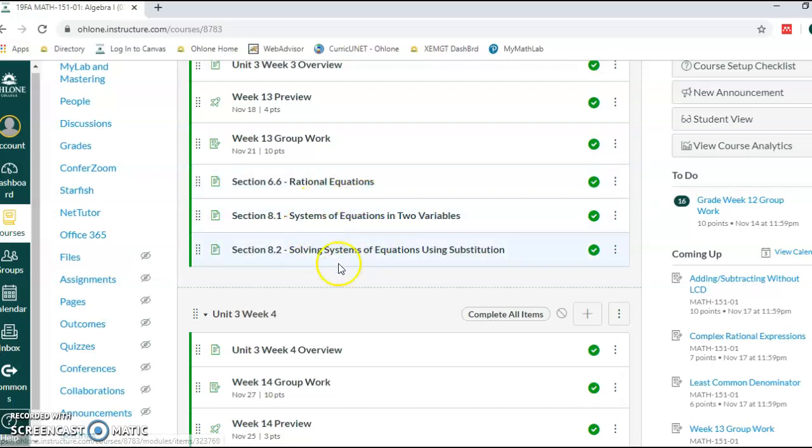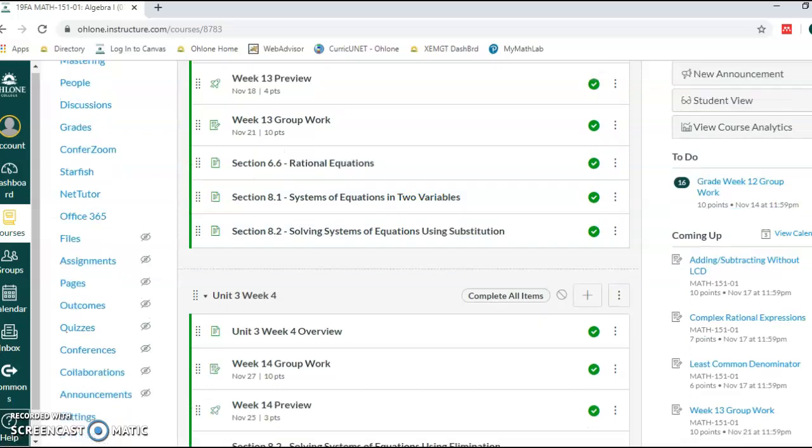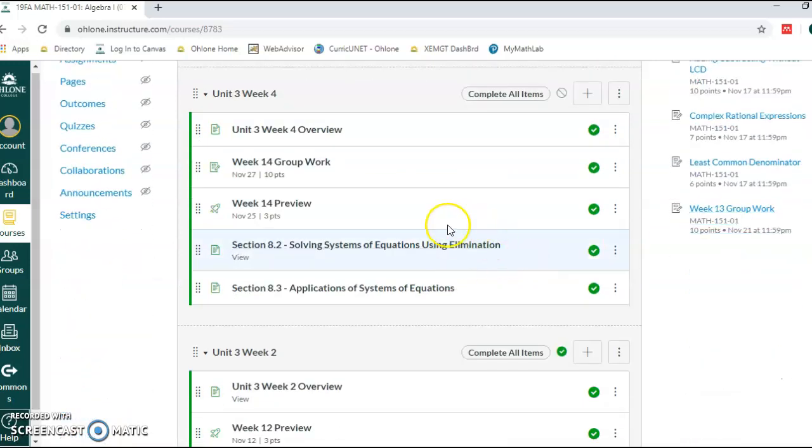And then we're going to start to look at systems of linear equations. This week, you're going to look at just a general idea of what systems are, and you're going to look at solving systems of equations graphically and using substitution. Next week, Thanksgiving week, you will look at solving systems using elimination, and then also looking at word problems. There will be a word problem on the next test, so make sure that you take the time to familiarize yourself with these mixture problems and feel comfortable with them.